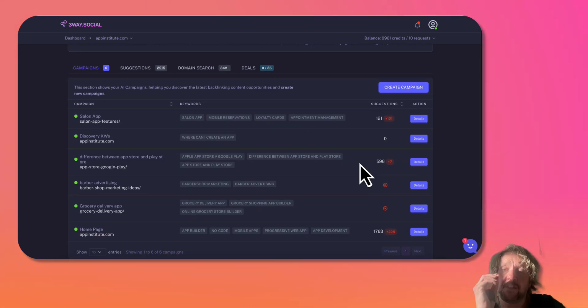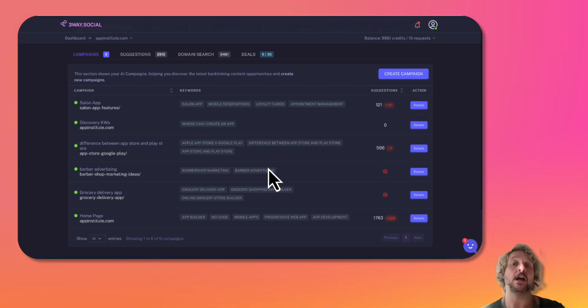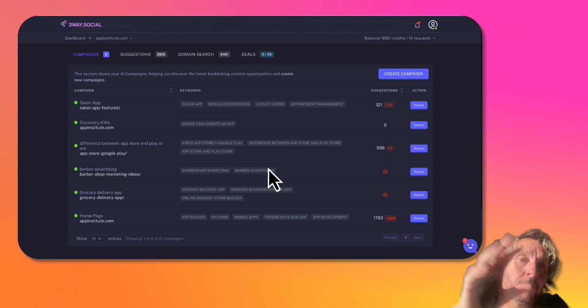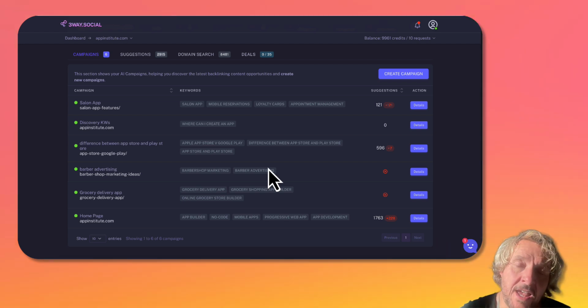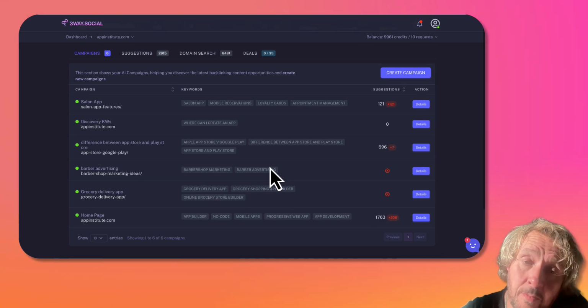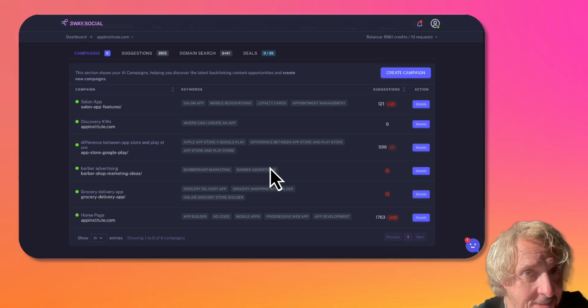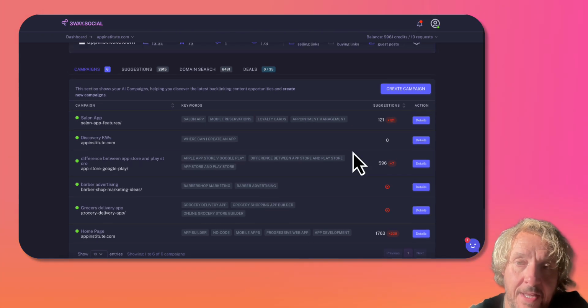on our sites with distinct separate keywords defined for each one of those campaigns, and the AI will continually look for new contextual article suggestions that you can create link requests to or from, or even find domains that are contextually relevant and that you might want to create a guest post with. Not only can we get AI doing the heavy lifting on the contextual suggestions, but also on running those on a regular basis. So whenever new domains are added to the platform or new content is added to the domains already there, our AI is going to surface those and they're going to appear in your campaigns.